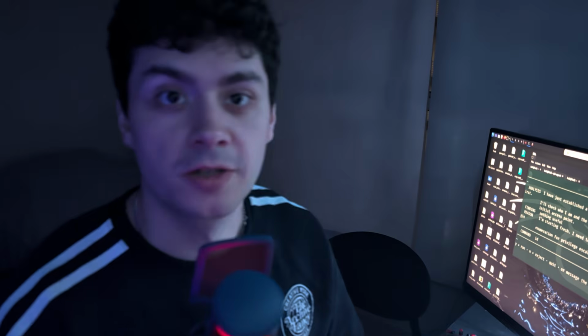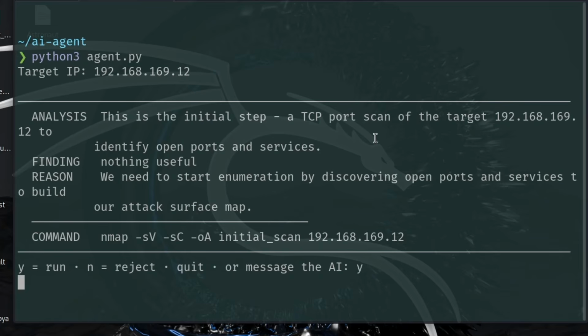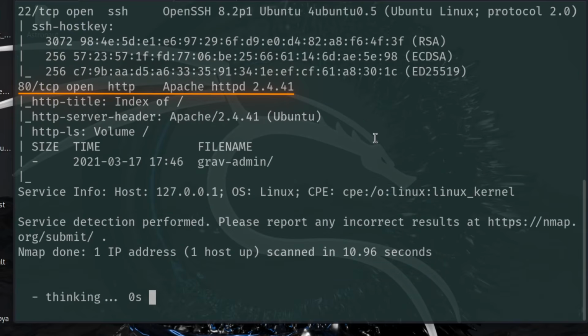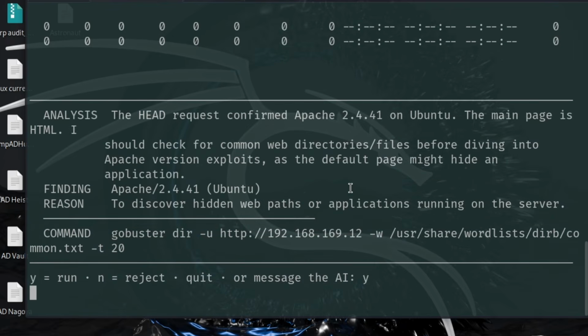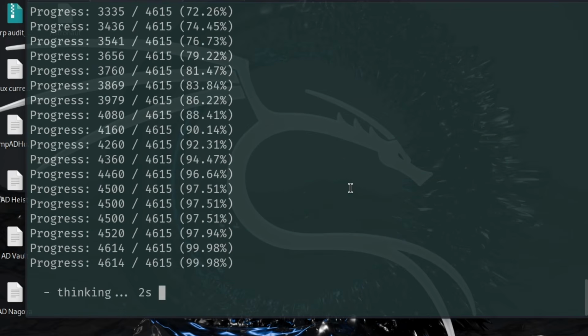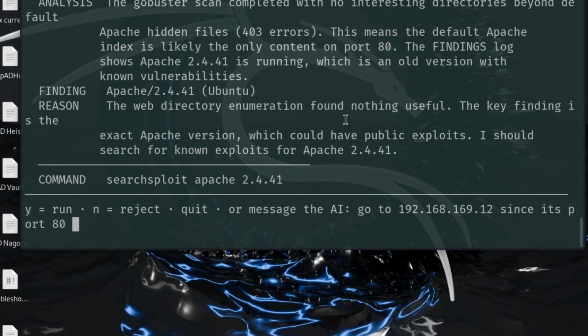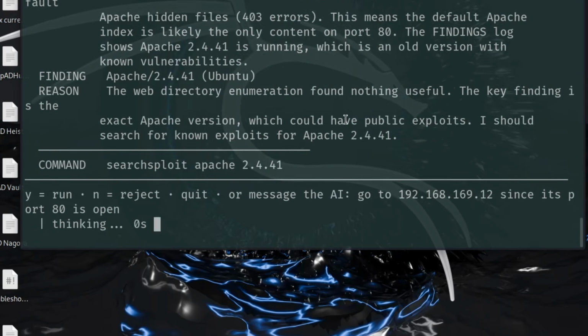Alright, starting with recon. It starts exactly where any pentester would. You scan the target with Nmap. It actually notices the web server and decides that that's the best place to start. Then immediately starts brute forcing directories with GoBuster. Now this is something I wouldn't have done so fast just yet. And here's the first place I had to step in. It completely skipped the obvious. Just open the website. Who starts with GoBuster without even opening the website?